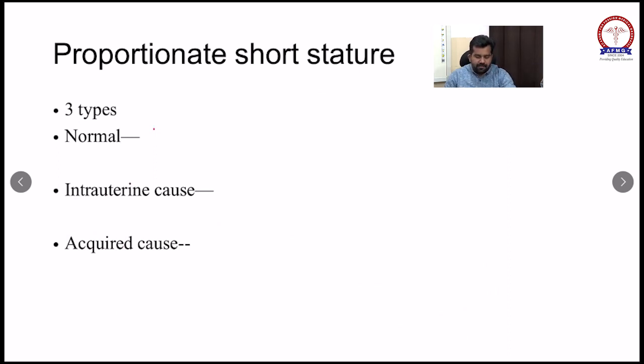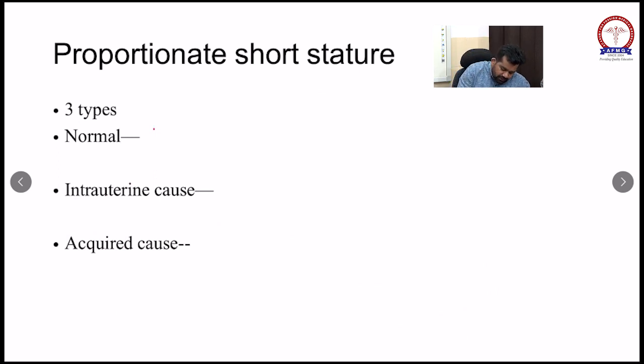Okay. Now we will discuss short trunk dwarfism and short limb dwarfism. So in short trunk dwarfism, the upper segment to lower segment ratio will be decreased. The ratio will be decreased.